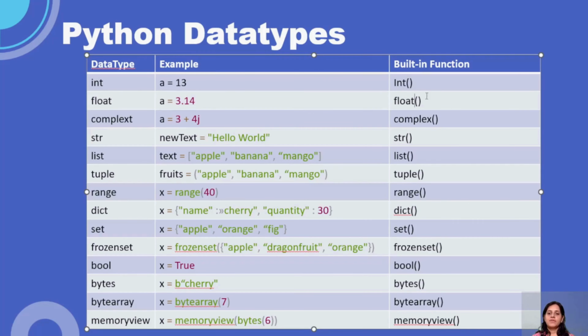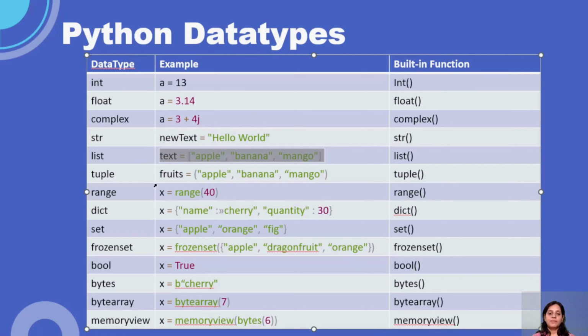And for built-in functions you can see we have int, float, then complex. For complex, you can see here, right guys, one example I have shown you, 3 plus 4j. Then str is nothing but a string. Here I have written hello world. Then list, you can see how list is getting represented, guys. These are the very important data structures, guys. We need to remember this throughout our journey, till the completion of AI.